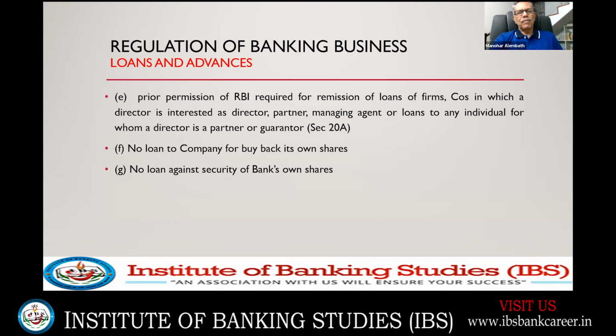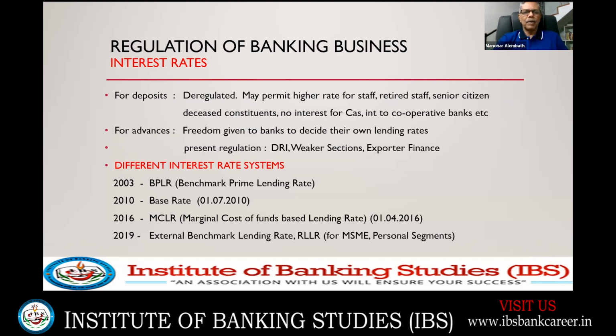No loan to a company for buyback of its own shares. So that is also an important point. Regulation of banking business: interest rates for deposits are deregulated, though banks may permit a higher rate for staff, retired staff, senior citizens, deceased constituents. No interest for current accounts, and interest on cooperative banks, etc. Current accounts, it is prohibited. No bank can give interest on a current account.